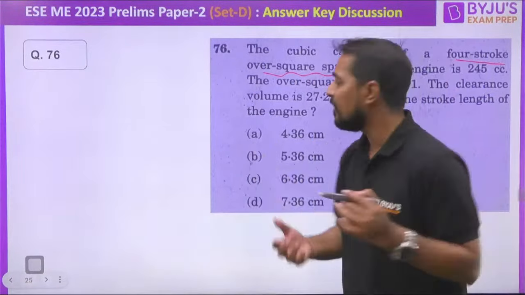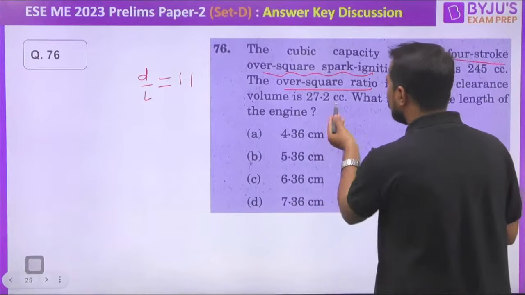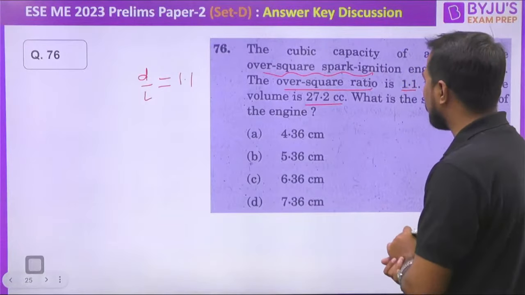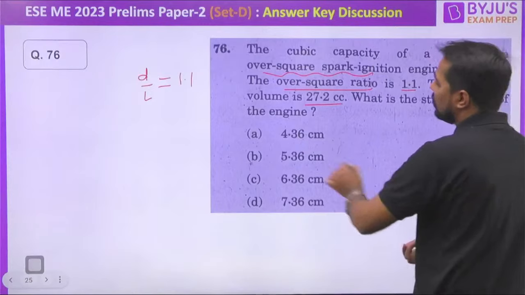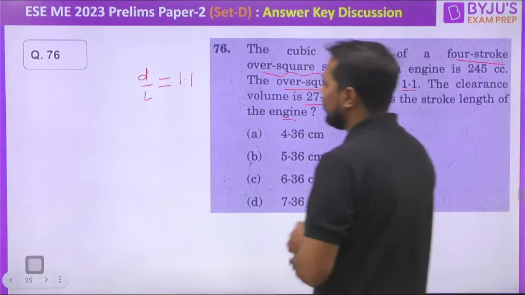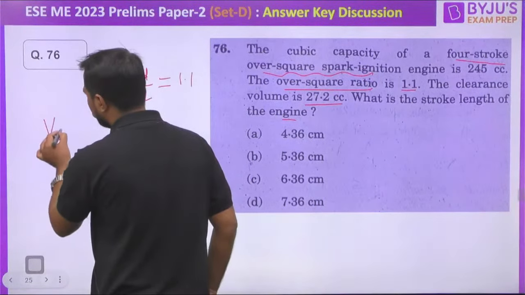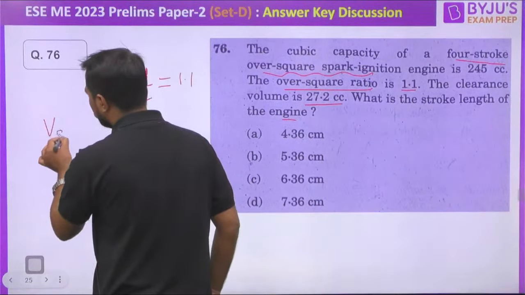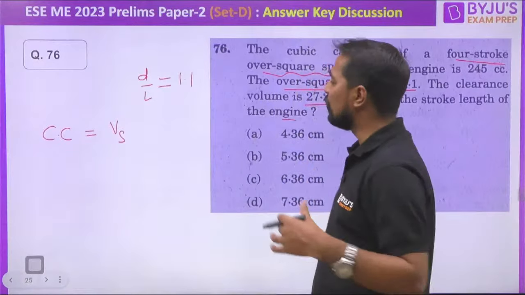So in this case, what is given? Over square ratio is given to us, 1.1. Simply from here we can write that D/L is 1.1. After that the clearance ratio is also given to us, 27.2. What will be the stroke length of the engine we need to find? So can we write from here what is the swept volume or the cubic capacity? So can we write that cubic capacity Cc will be equal to total swept volume of all the cylinders? Is it or not?